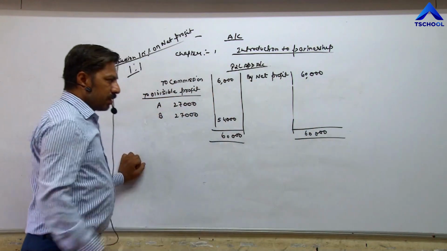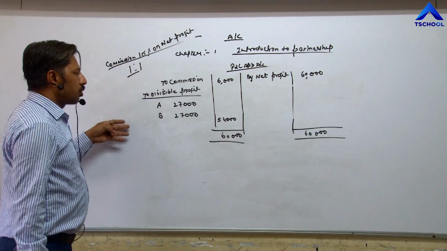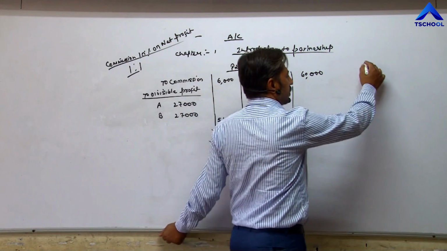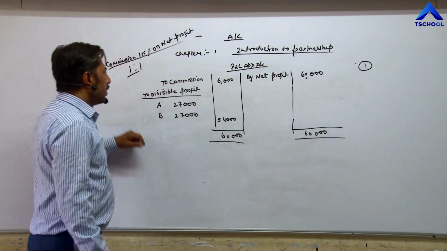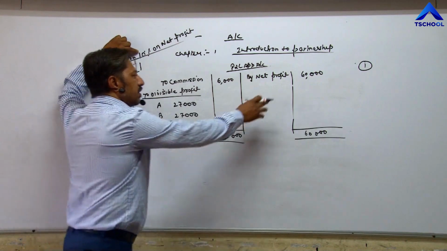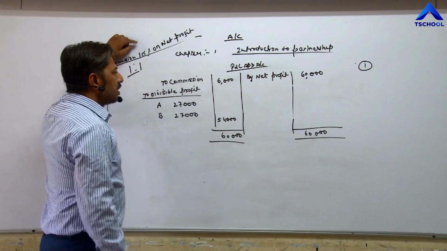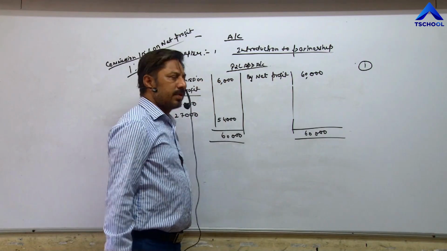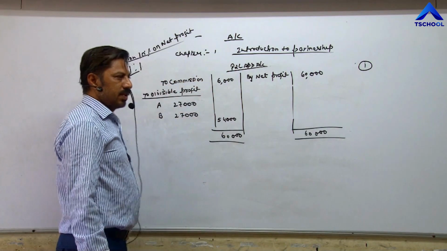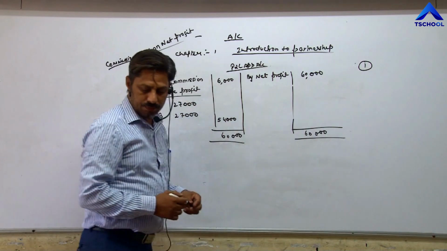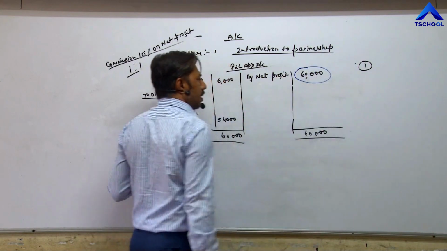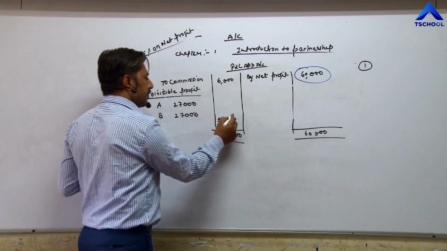Now here two different problems arise in order to calculate commission. First, we have already done. What is the first point? If we have to calculate commission 10% on a net profit, means on this profit, then it is very easy to calculate. 10% of 60,000, directly we can write 6,000. Before that, another point: in this account we have two profits. One is net profit and another is divisible profit.